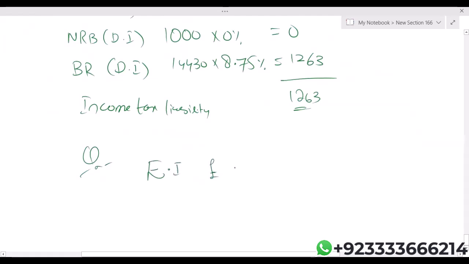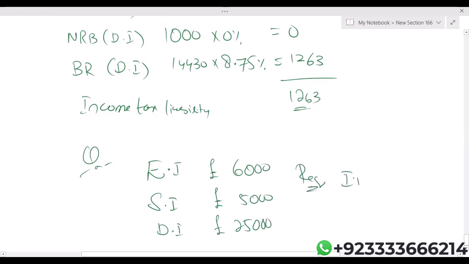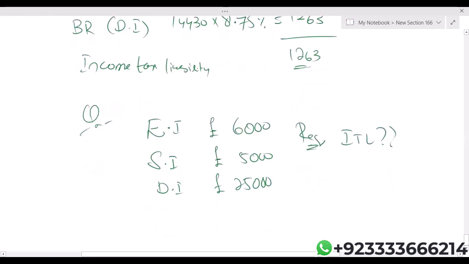Let's say the employment income is 6,000. Saving income is 5,000. Dividend income is 25,000. Requirement: income tax liability. I want everyone to calculate the income tax liability. You have 2 minutes to attempt this, please.